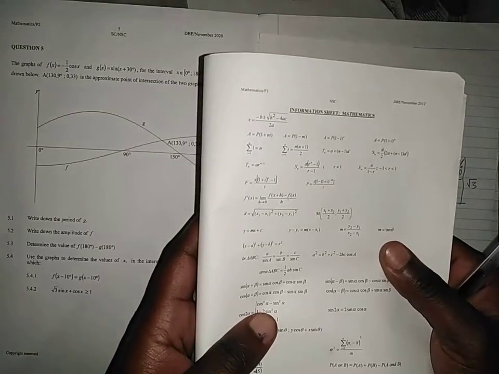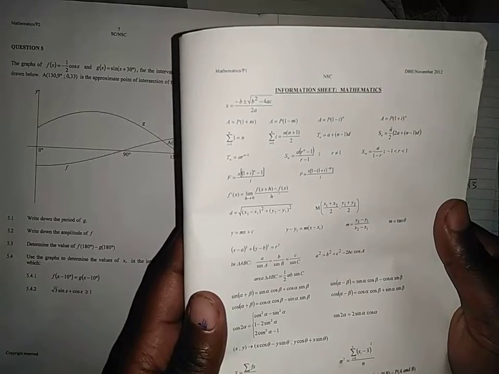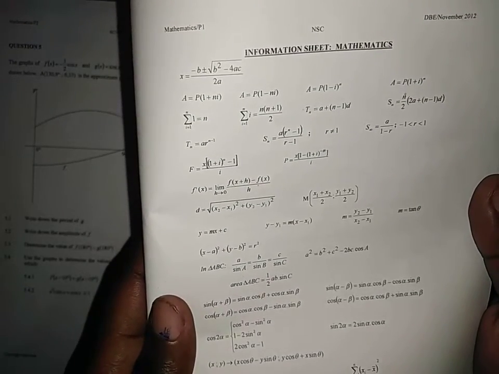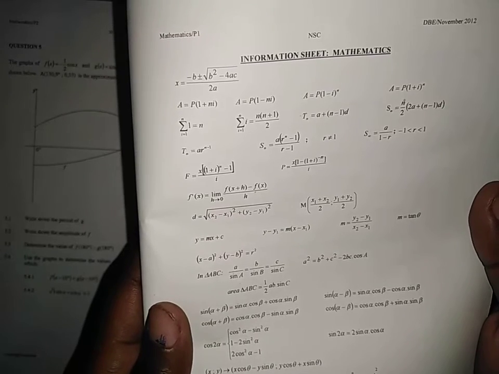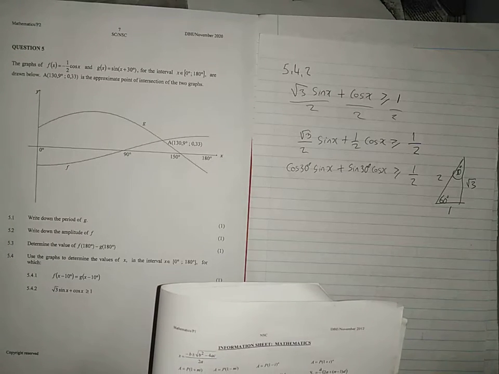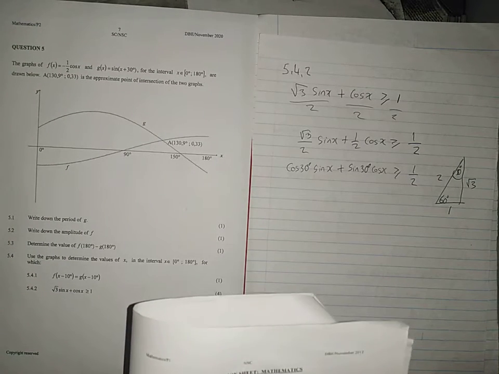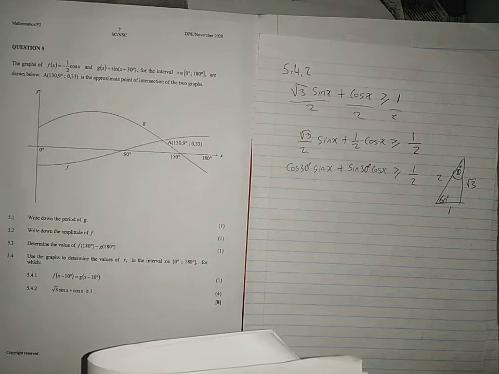Let's see. There we go. You've got cos, sine, sine and cos.